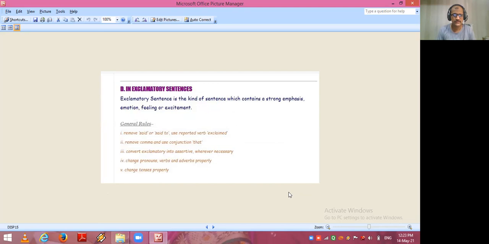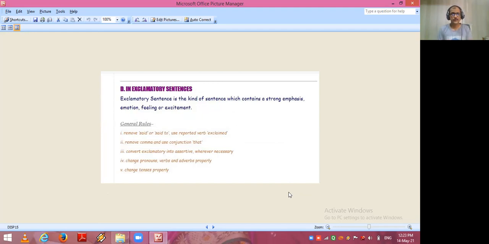Now I come to the next sentence, exclamatory sentences. Exclamatory sentence is the kind of sentence which contains a strong emphasis, emotion, feeling, or excitement. So what are the general rules?